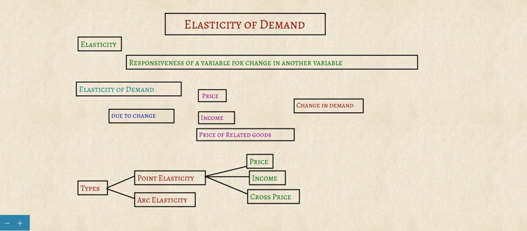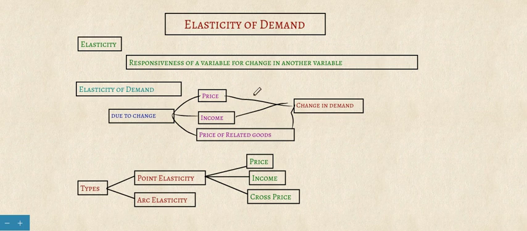We have also known the determinants of demand: not only price, but also income and price of related goods. So we are going to see about them in this class. Elasticity of demand occurs due to change in price, due to change in income, and also due to change in price of related goods.